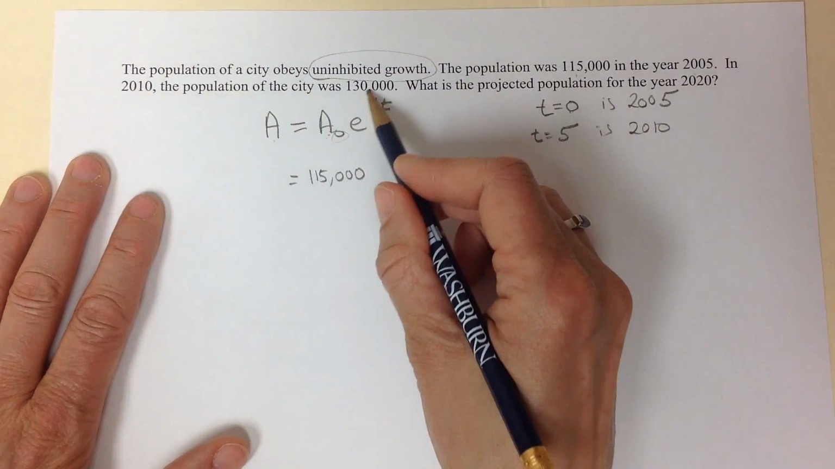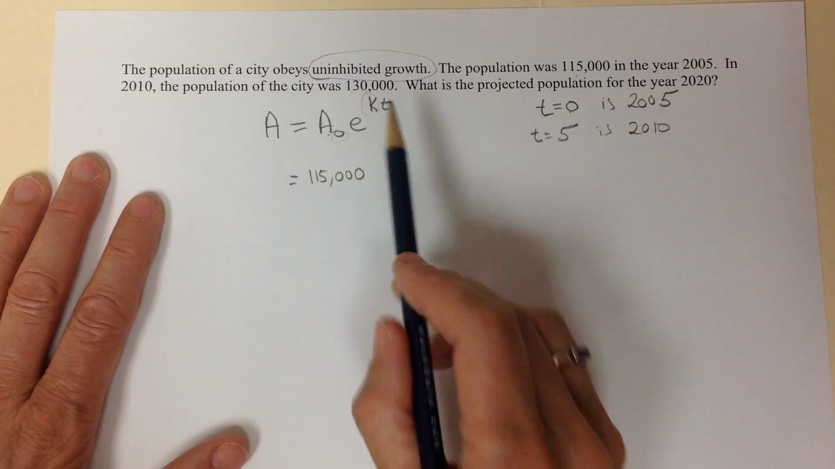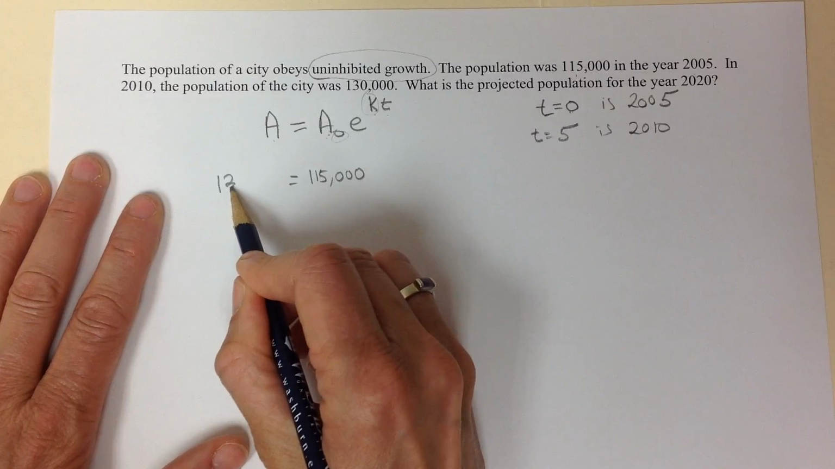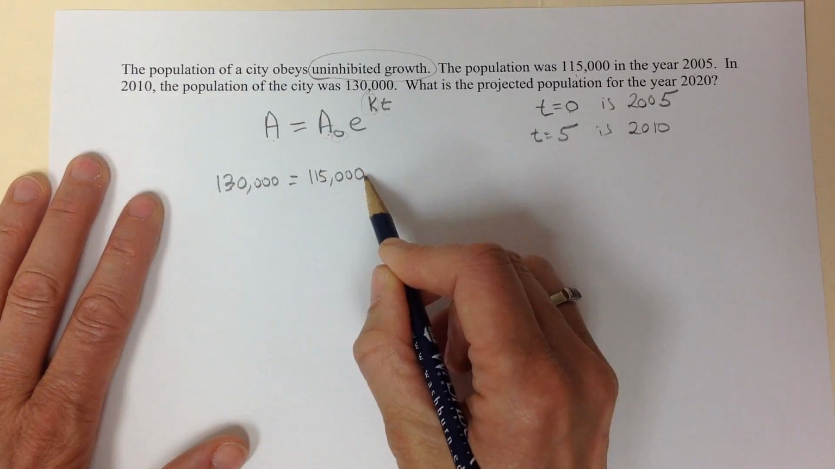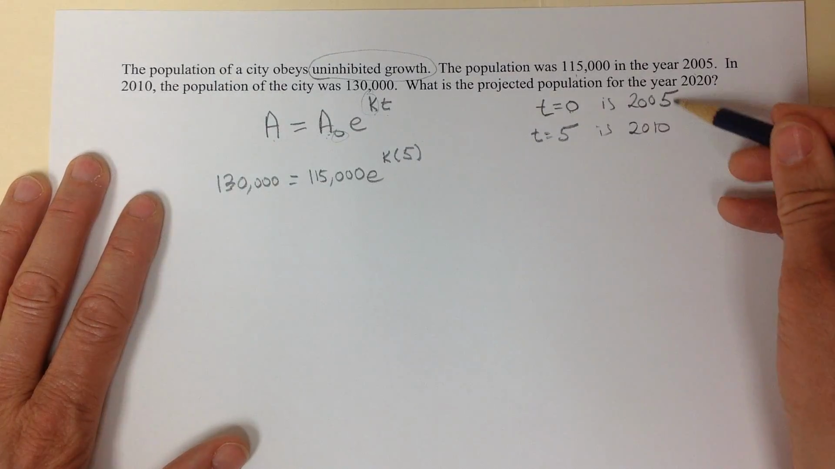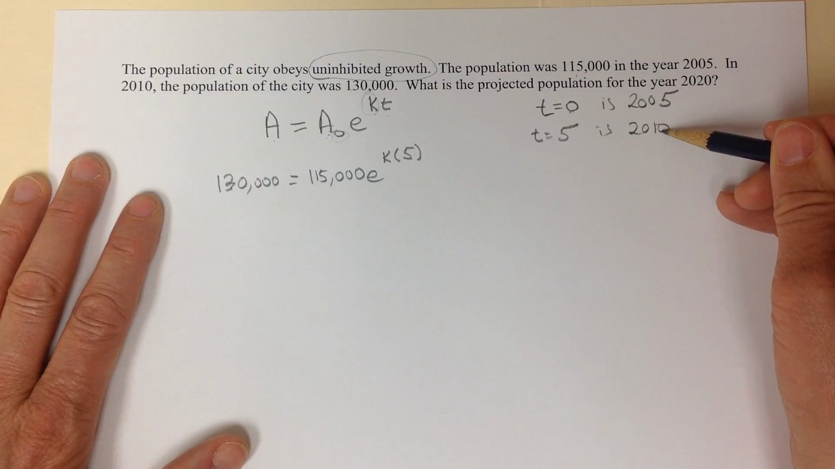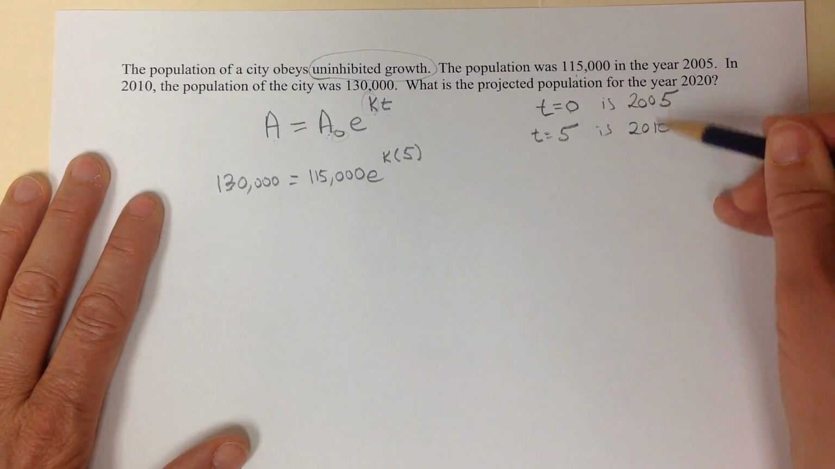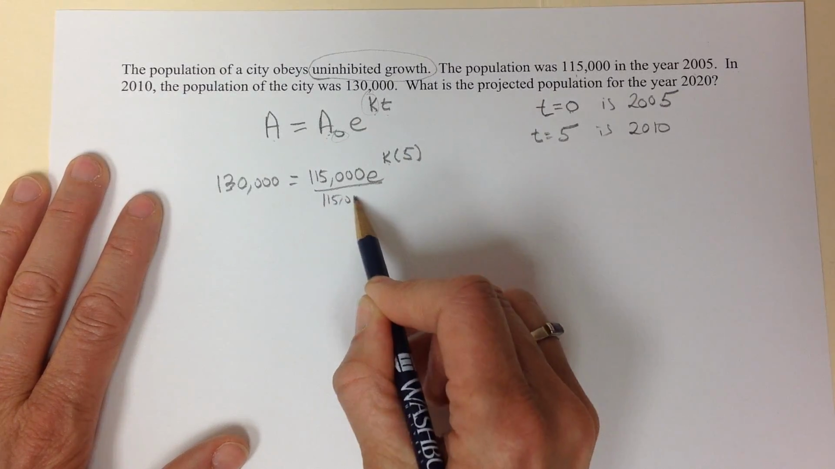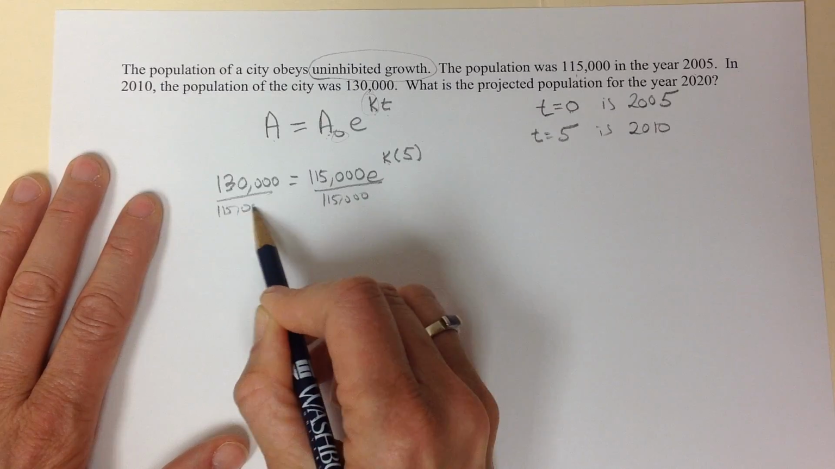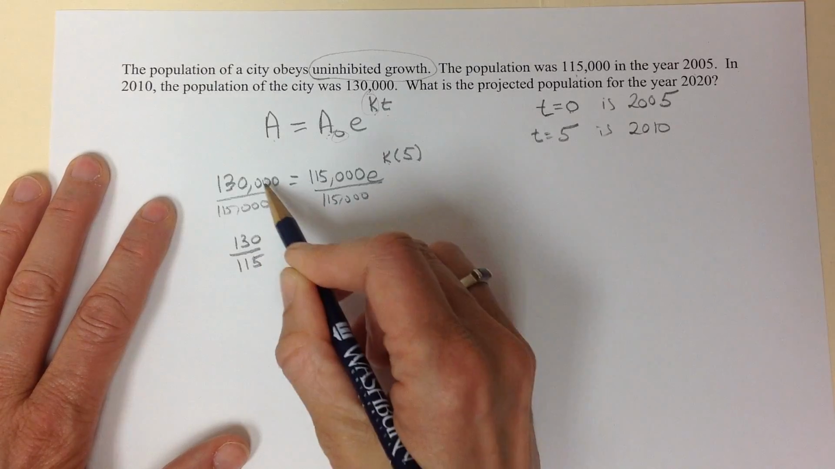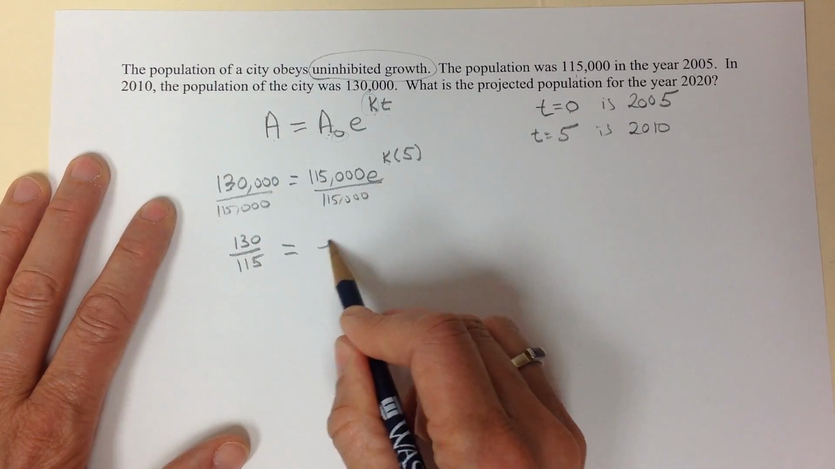Now, I have to find this value of k. I know other information, that the population is 130,000 when my time is 5, by just adjusting from 2005 to 2010. Now I want to use that to find k. So first I'm going to divide by 115,000. I know at least the left side simplifies to be 130 115ths because of my zeros. 1,000 goes into each.